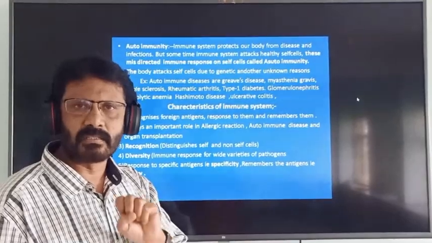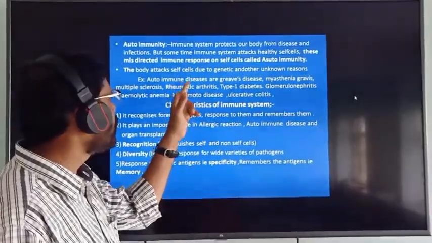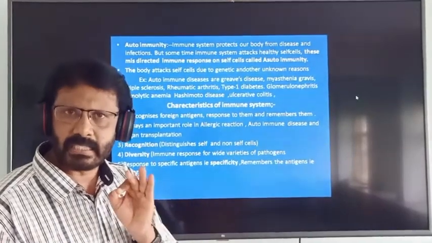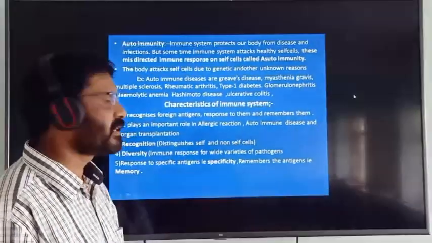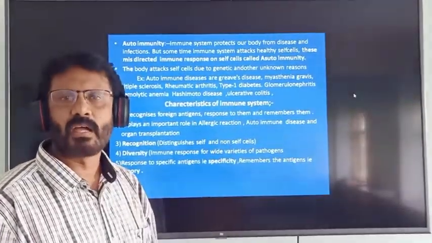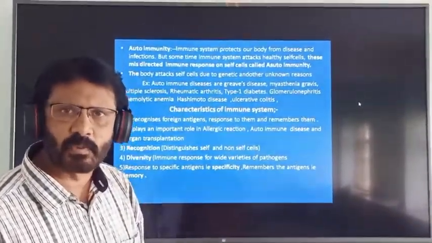These are the diseases of autoimmunity. These are autoimmune diseases. So next one, characteristic features of the immune system. What are the characteristic features of the immune system?